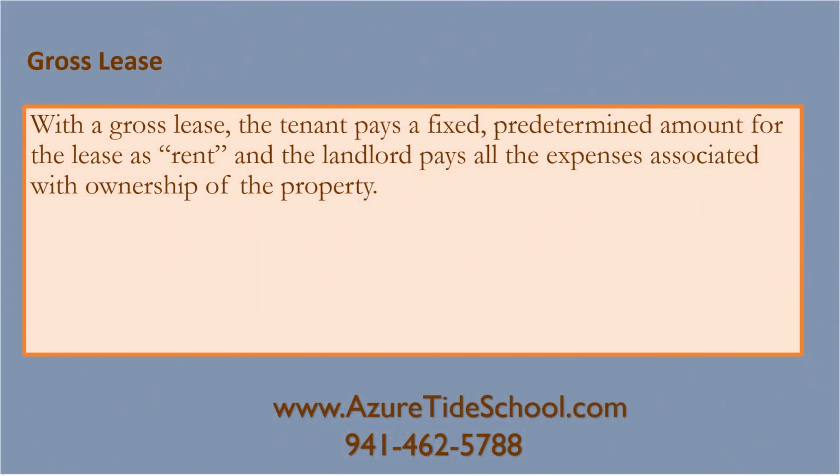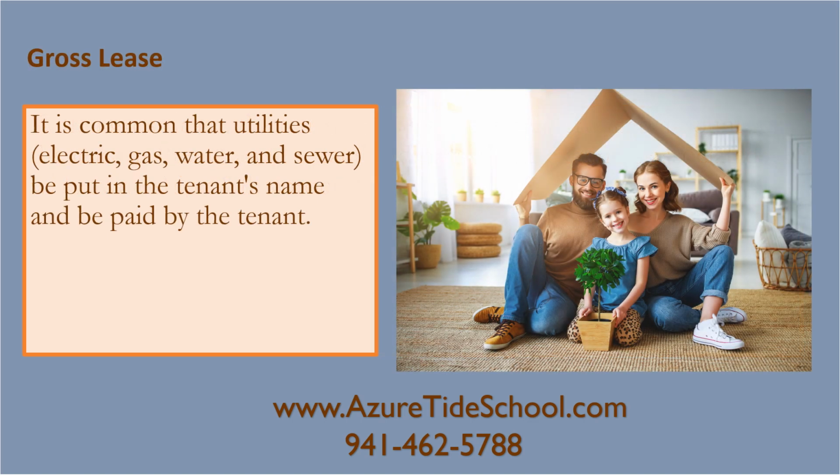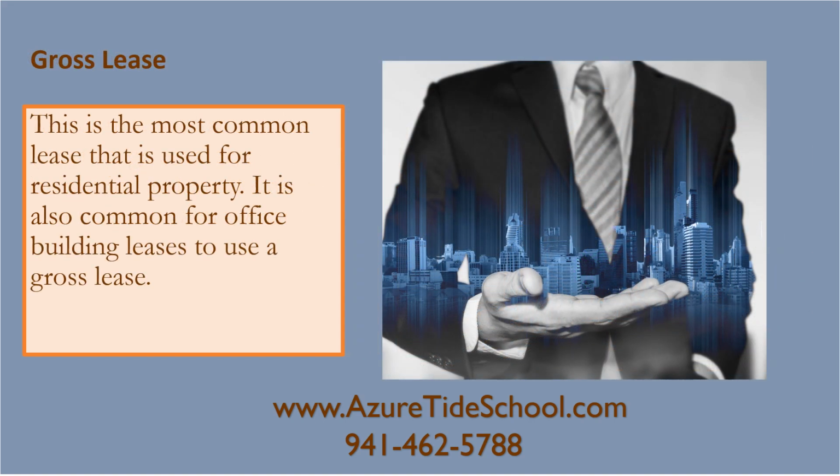Gross lease. With a gross lease, the tenant pays a fixed, predetermined amount for the lease as rent, and the landlord pays all the expenses associated with ownership of the property. It is common that utilities such as electric, gas, water, and sewer be put in the tenant's name and be paid by the tenant, even under a gross lease. This is the most common type of lease that is used for residential property. It is also common for office building leases to use a gross lease.